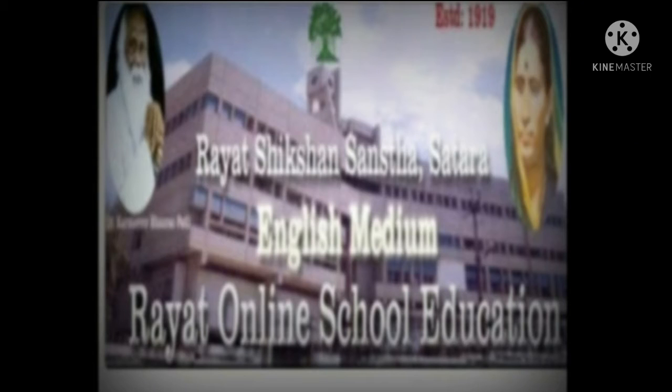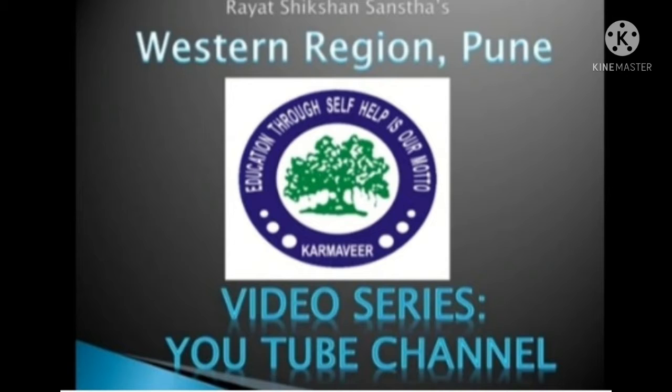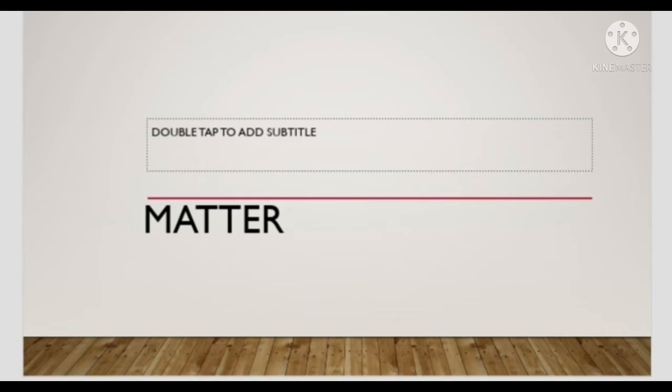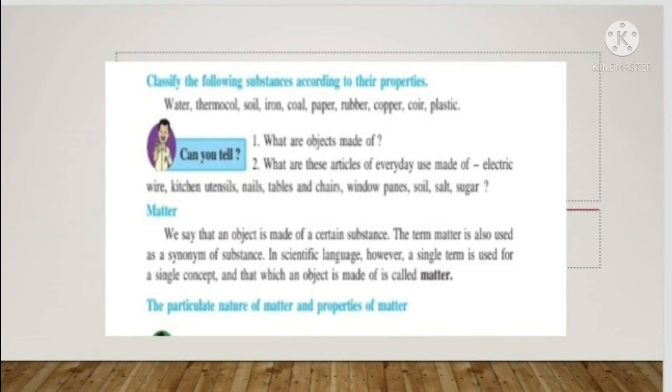Welcome to Rayat Shikshan Sanstha's Western Region, Standard 7, Subject General Science, Lesson number 14, Elements, Compound and Mixture, and video number 28. In this video, we have to study how many different states of matter there are, what the properties of matter are, what brings about change of state of matter, and whether all substances have the same properties. Then some definitions of substance, element, compound and mixture. This can be studied in this video.